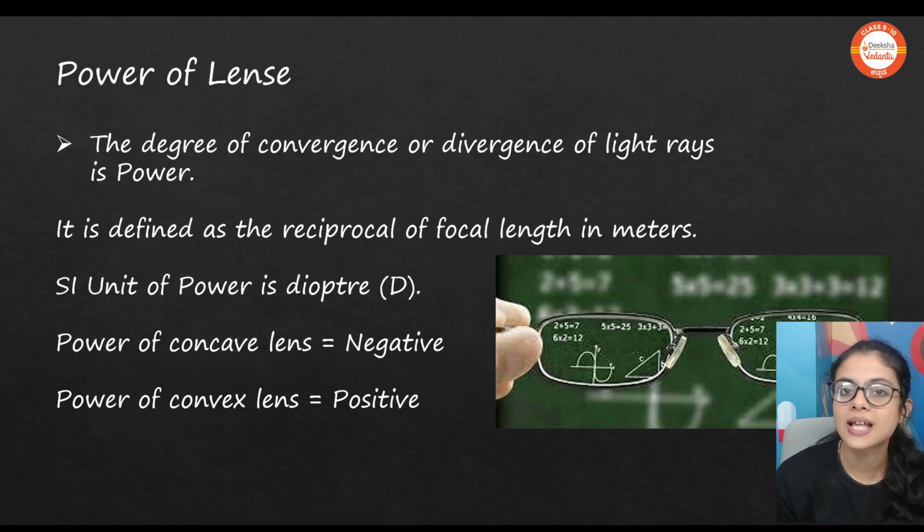And what's the SI unit of power? It is the diopter. For a concave lens, power will be negative. For a convex lens, power will be positive. And remember, the focal length is always negative for a concave, whether it is a lens or a mirror.